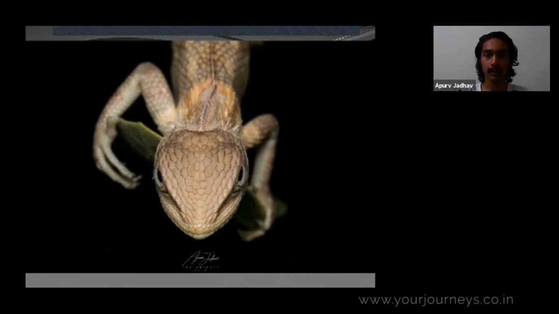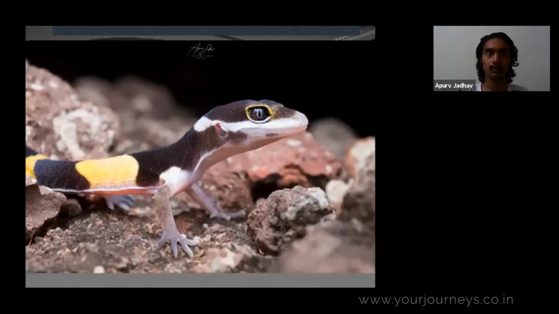This is a leopard gecko, which is quite common in a few areas, but you may not find them very easily. These are specific seasons, and you'll find them at night, mostly at night. So this is the only gecko in the world that has eyelids. No other gecko in the world has eyelids. This one has eyelids, and I wanted to show how beautiful this gecko looks from the side.